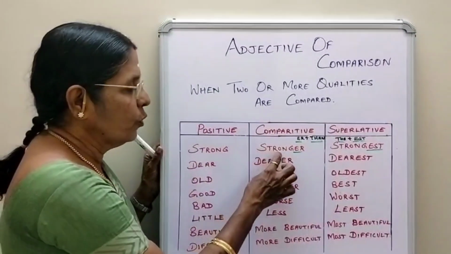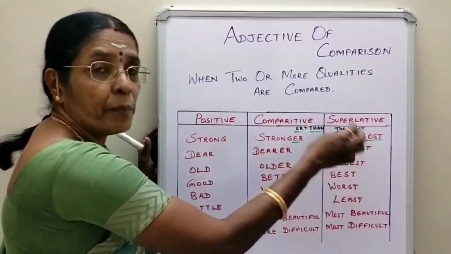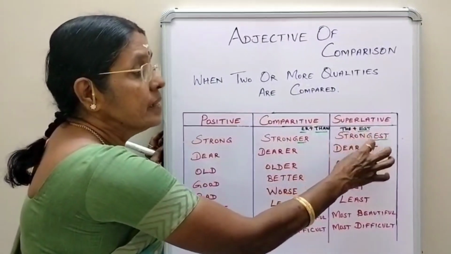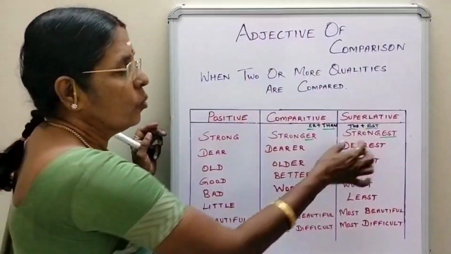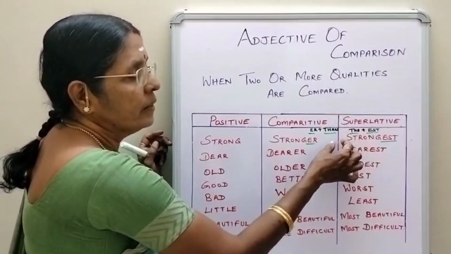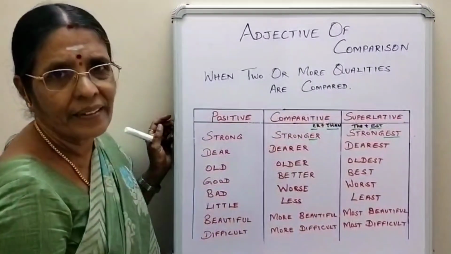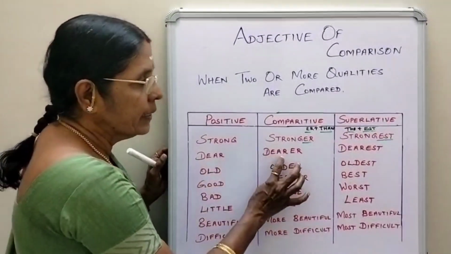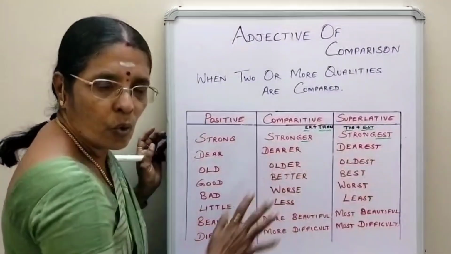I have told you Y is stronger than X. Then when I bring in Z, I am saying of all the three, Z is the strongest. It's called superlative degree. So what have I done over here? I have added the before the adjective and est along with the adjective. So see how it is expressed. Dear, dearer, dearest. Old, older, oldest.